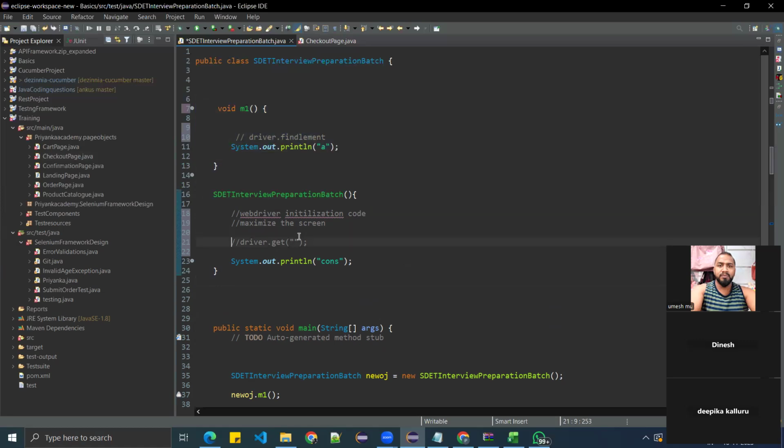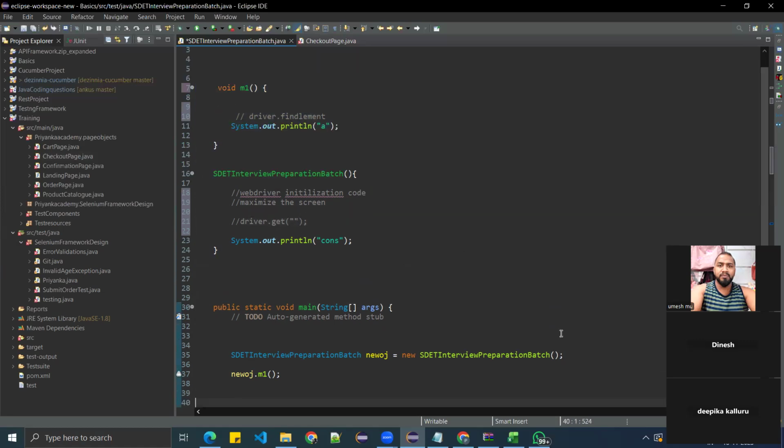At that time, your requirement is to create the constructor in your class. First the constructor will be executed. WebDriver initialization will be done. It will maximize the screen. It will load your URL, and then you call the method explicitly, and whatever code you have written in the method will be executed. That is how you have to follow the structure, and that is how you have to utilize the constructor in your framework. It's not like simply knowing what a constructor is. You have to know where to utilize it and how to utilize it.